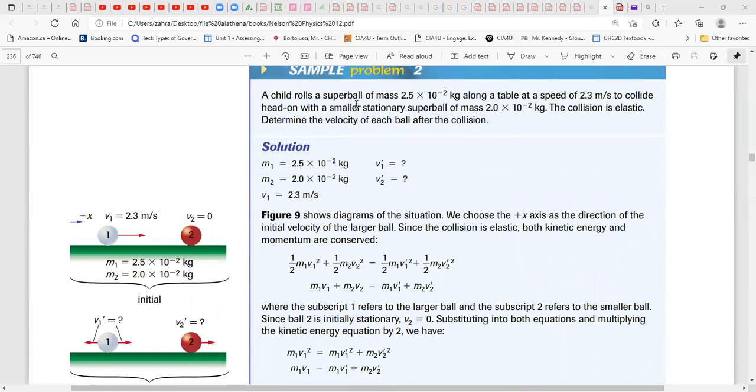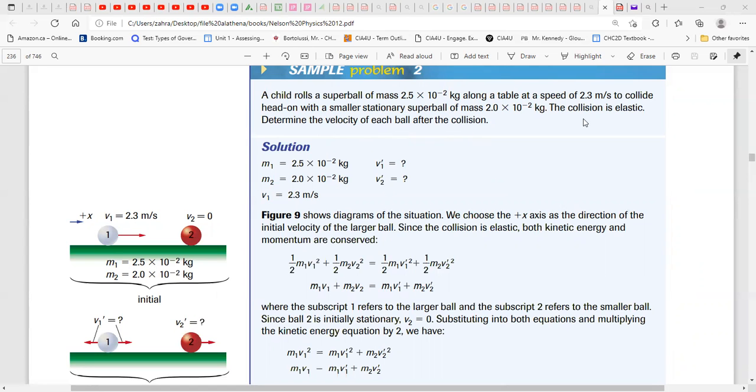A child rolls a super ball of mass. The mass of the ball is given. At the table, the speed of that is given, as you see in this picture, the speed of the first ball and the mass of that is given. And it has a collision with a smaller stationary ball with the mass 2.10 power negative 2 kilogram. The collision is elastic. Determine the velocity of each ball after collision.